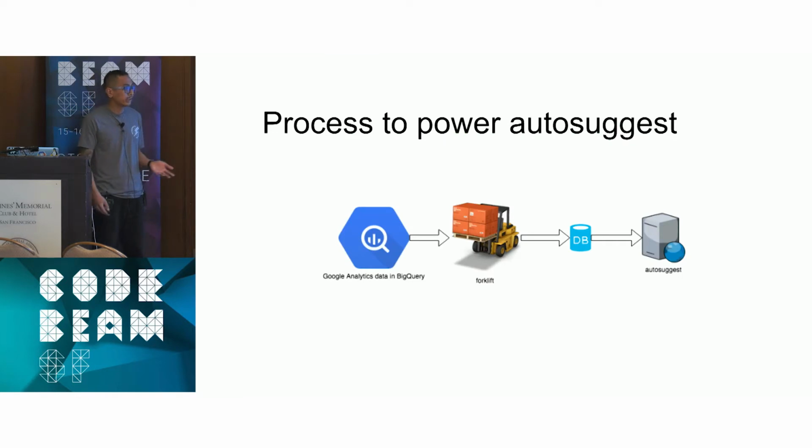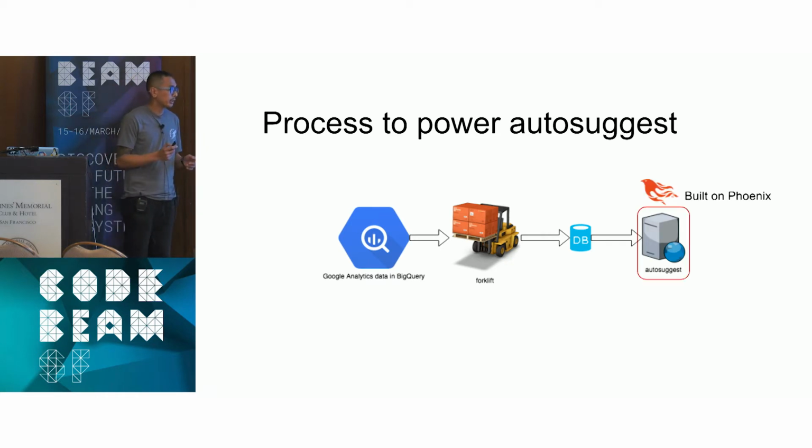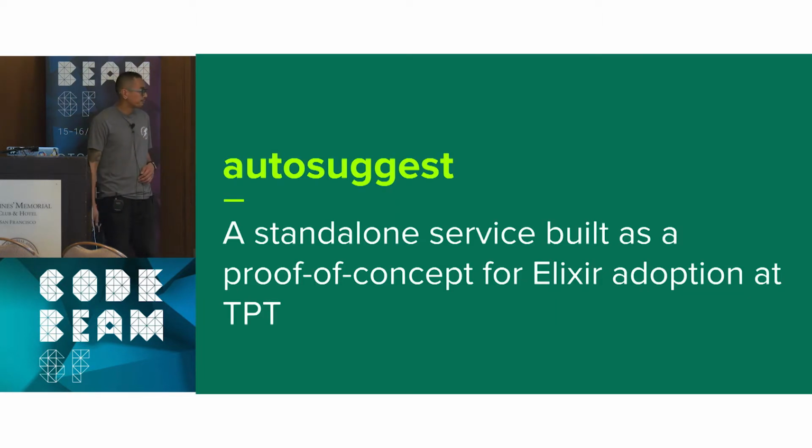So here's the process to power Autosuggest. We're a Google Analytics Premium user, so all of our data goes to BigQuery. We have an ETL data pipeline called Forklift, which writes a table to a database, and Autosuggest reads from that. Now, Autosuggest is built on Phoenix. It's a standalone service that we've built out in Elixir as a proof of concept.